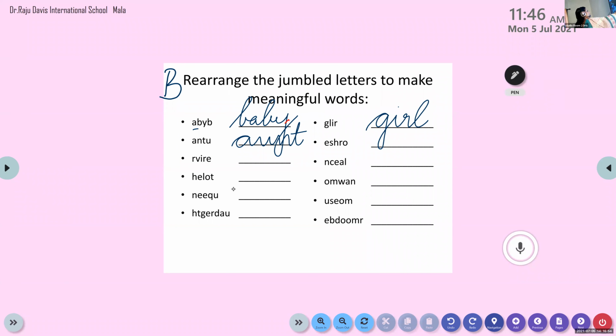Yes. Come on, we'll move on to the next word. When we rearrange these letters, we'll get an animal. What is the name of the animal? Come on. Sandra, are you there? No? Okay then.